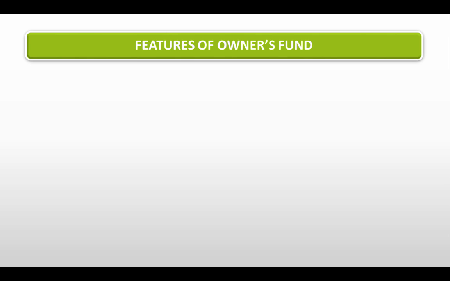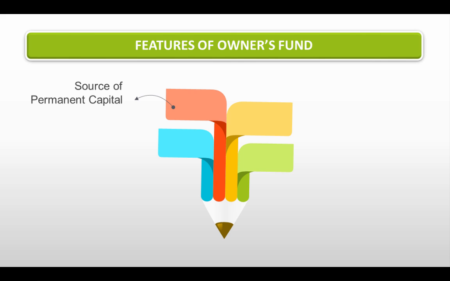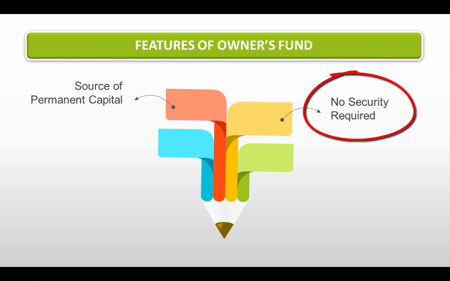Now let us see what are the different features of owner's fund. When we say source of permanent capital is a feature of owner's fund, how? The owner's fund remains permanently invested in the business. It is not refundable like a loan or borrowed fund. A large part of owner's fund is used for acquiring fixed assets. That is why it is a permanent source of capital. No security required. It is very clear that no security has to be offered against ownership capital.